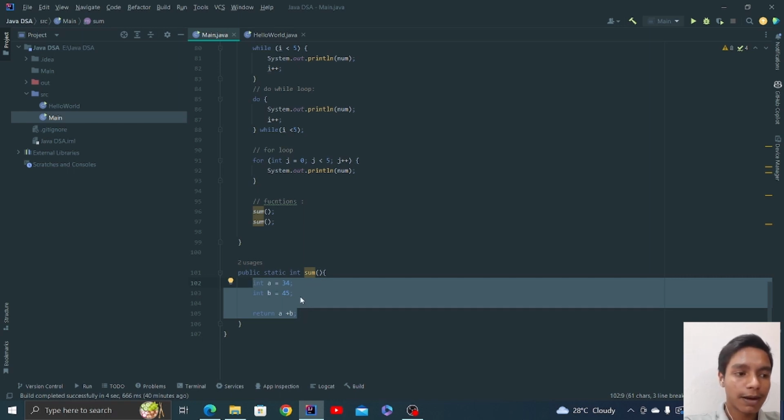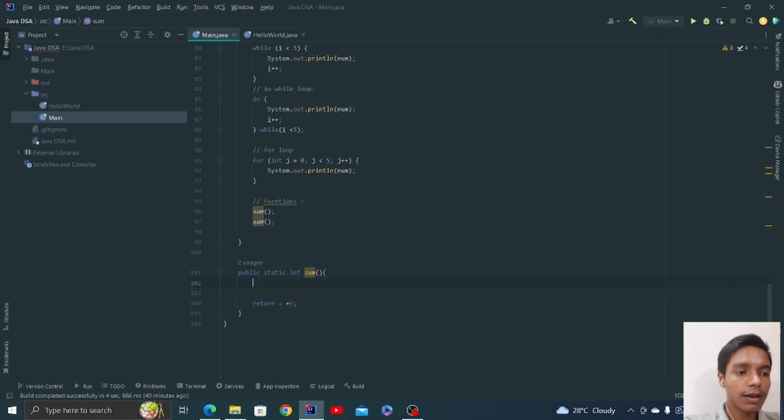But if you are passing parameters here, like int a and int b, and you pass 3 and 5 in one call and 3 and 9 in another, then these two calls of the same function, taking different arguments, will return different values. That is why parameters are important. This was about functions, and methods are the same thing. Another name for functions is methods. So yeah, this was about it.